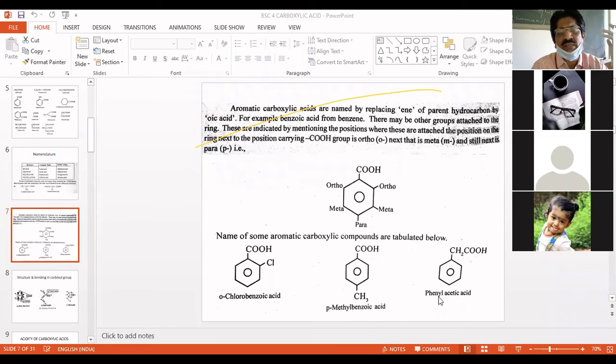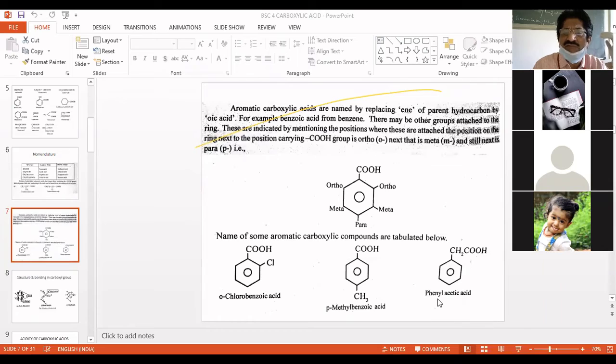And similarly, this is a compound which is an acetic acid derivative. Actually, this is acetic acid, where this is the substituent. Remember that the ring structure is the substituent, and this is the parent compound. This ring is C6H5, which we call phenyl.